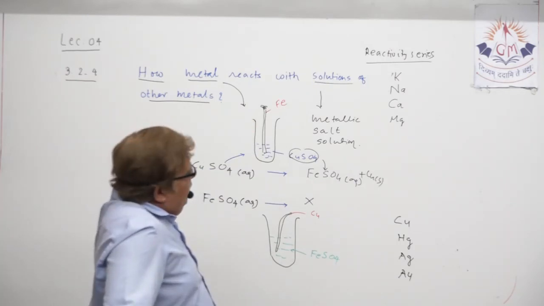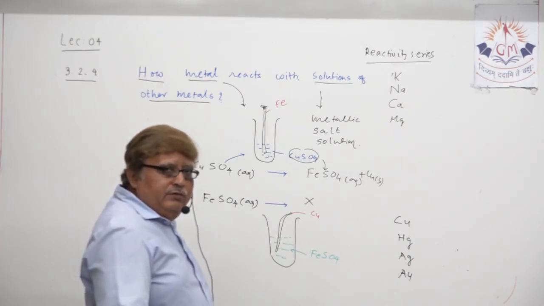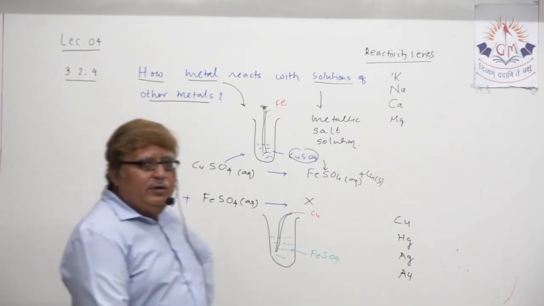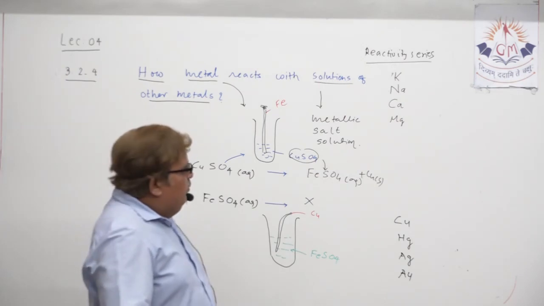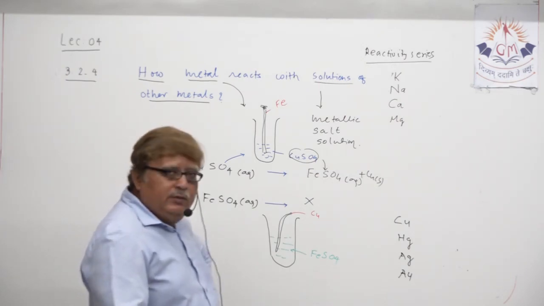Highly reactive metals, which are those? Sodium, potassium, calcium, magnesium. Four metals you can remember: K, Na, Ca, Mg, potassium, sodium, calcium, magnesium.